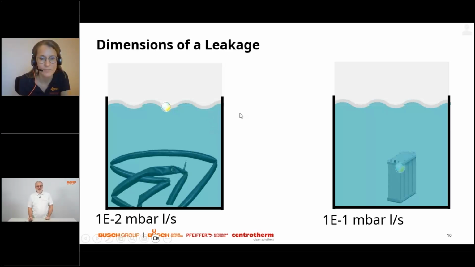There are other applications, other fields of industry with larger or smaller leakage rates. We have picked one example for a larger leakage rate. For example, this fuel cell stack here can still be functional at a leakage rate of 10 to the minus 1 millibar liter per second. But if we dunk it, this would correspond to 10 bubbles per second. And this is a defect which makes a bicycle flat in a few hours, so far less than a day.